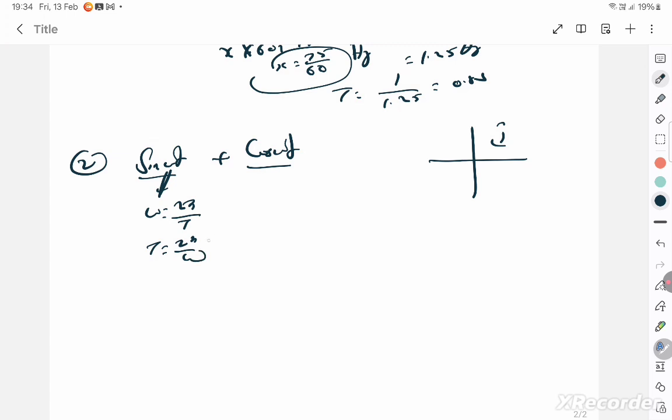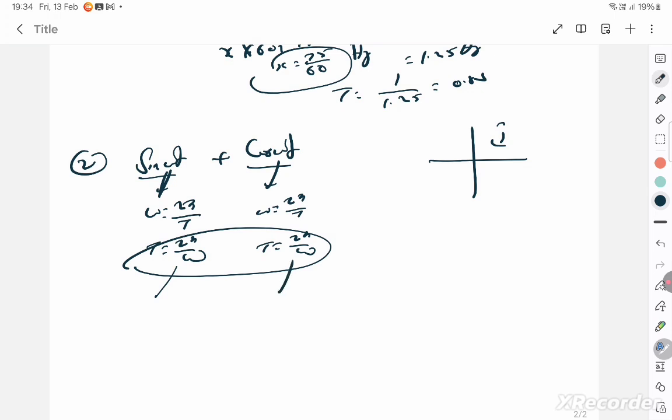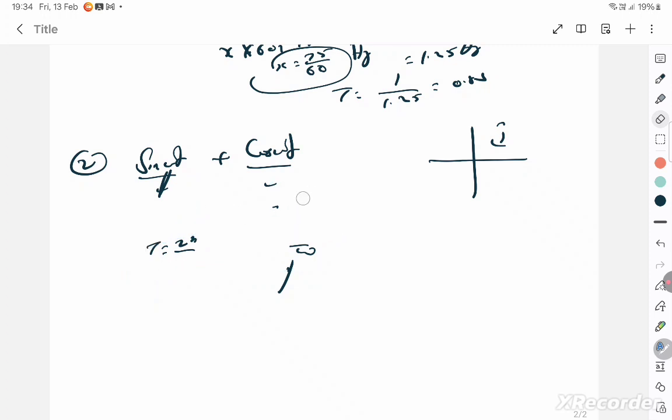Time period is 2 pi by omega. Take this omega, which is 2 pi by capital T. Time period is again 2 pi by omega. So both of them are going to repeat itself in the time period of 2 pi by omega. So therefore it is periodic. But the question is, is it simple harmonic?